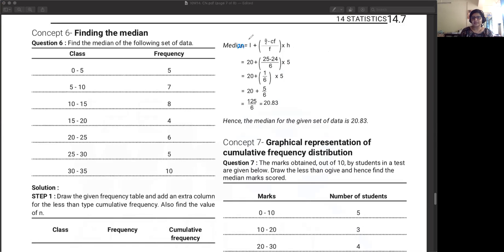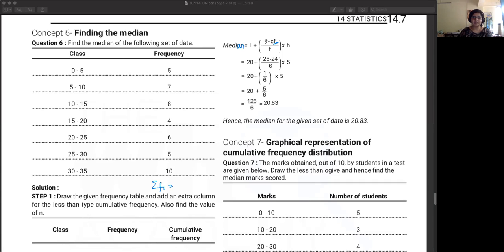So for L, you need to find out the median class. n by 2, n is simply the total of the frequencies, so you find sigma fi just by adding. CF is the cumulative frequency of the class preceding the median class. So for this, you need to find out the cumulative frequency.